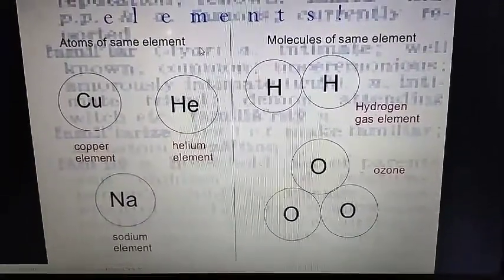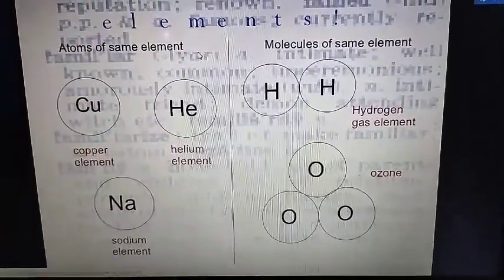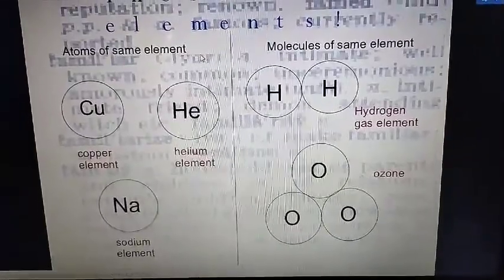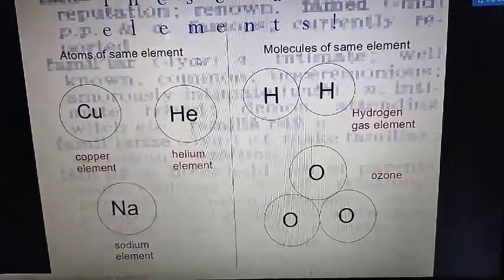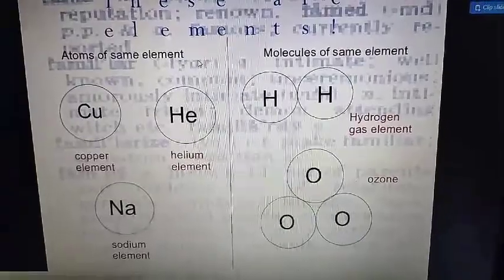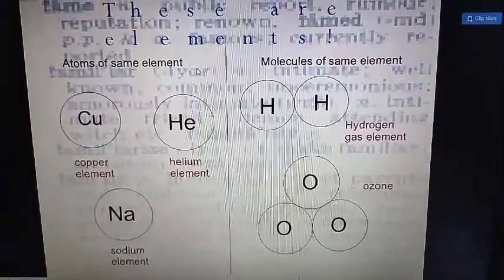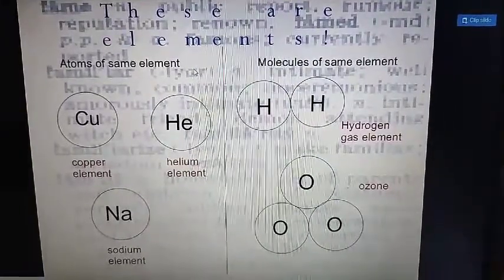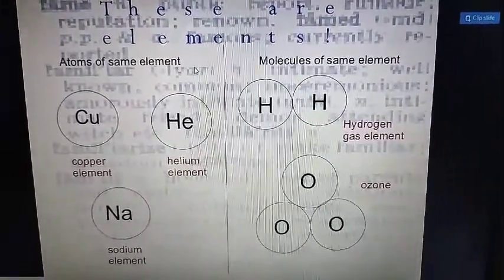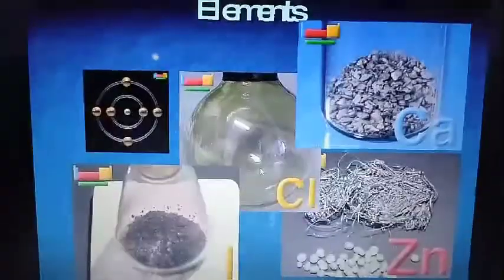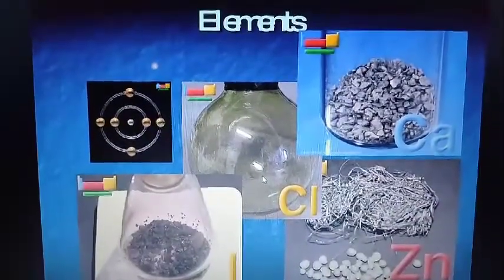O3 means three oxygen atoms are there. O3 is ozone. So this is also an element, because the same kind of atom, the same oxygen atom, is present in ozone. That is why it is also an example of an element. Then you see the classification of elements.